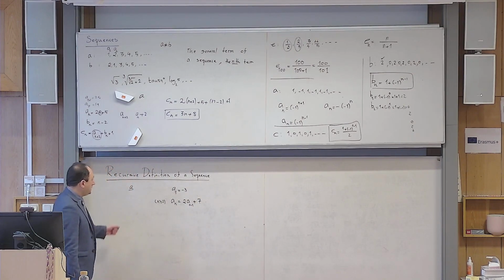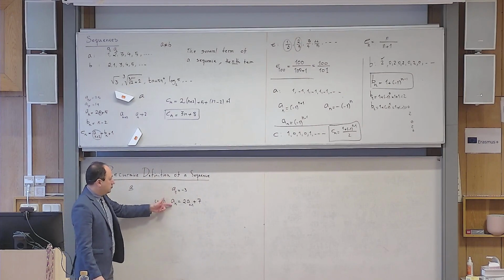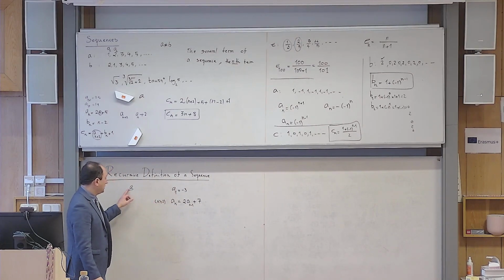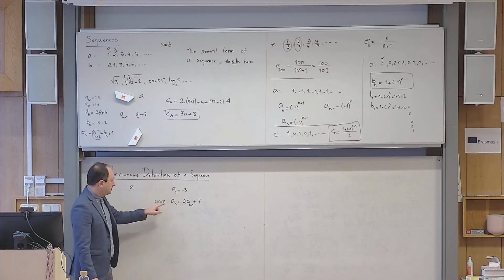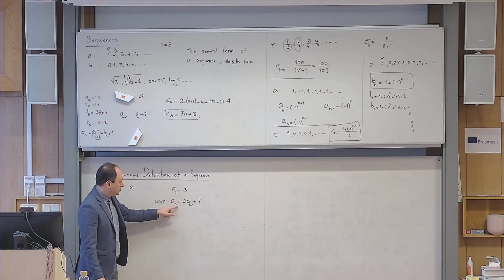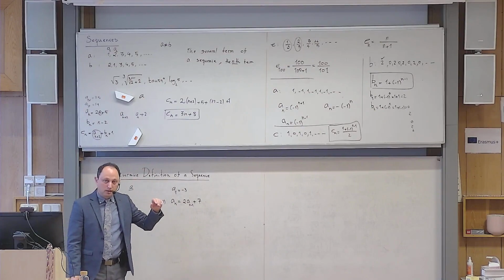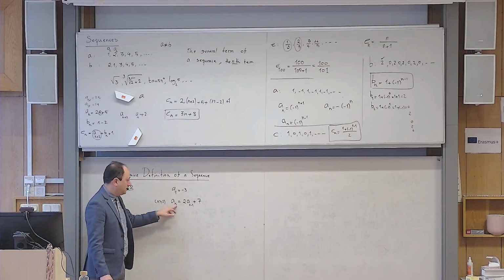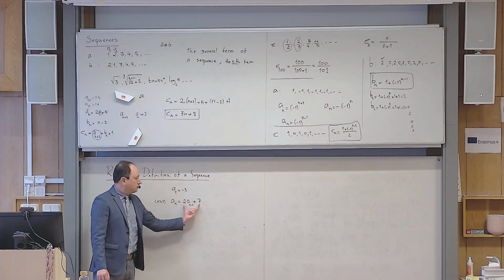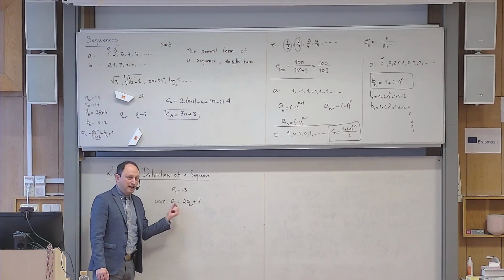So you see, this is a recursive way of defining sequence A. You don't think that this is the general formula. Do you see the difference between this example and the example we had so far? In the previous examples, a_n was given as a formula written in terms of n.